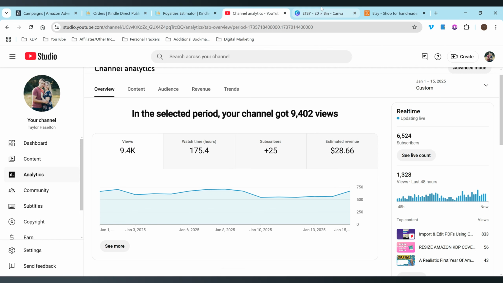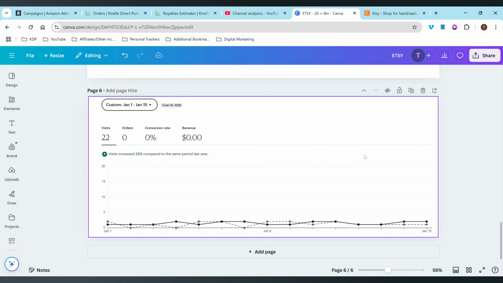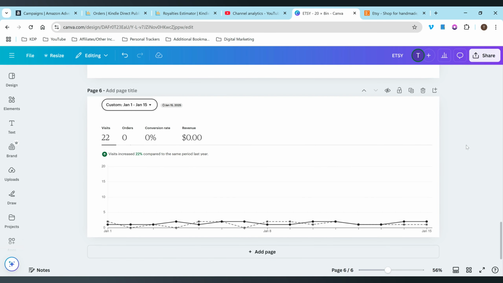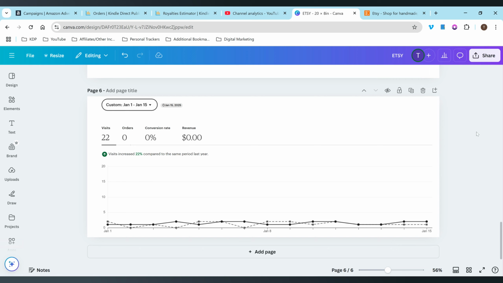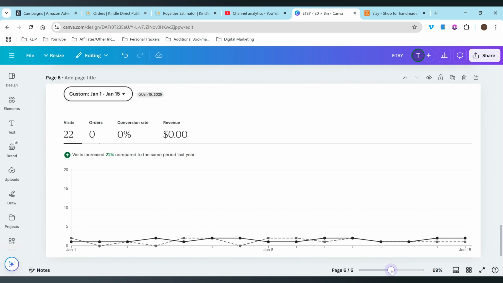And then moving on over to Etsy, I got 22 visits, no orders or anything yet, but that's okay. It says it's increased 22% compared to the same period last year, which would be 2024. So that's kind of cool. With Etsy, I currently have 5 listings on there. They're all digital products, so I don't have to do anything. If somebody buys a product, it'll automatically go to them. So that is really cool.